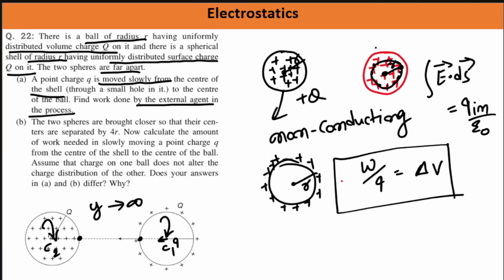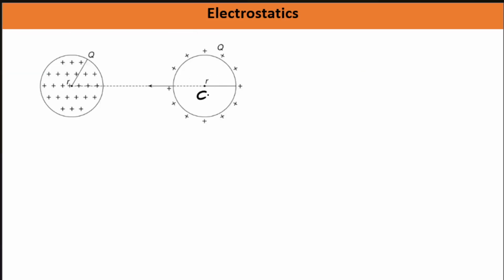Okay, so let us look at this. Let us say this is C1, this is C2. Then what is the potential at C1? Look, here the influence of the ball will be zero, because these two balls are at infinite separation. One is a solid ball, another is a shell sort of ball, right? So they are at infinite separation.